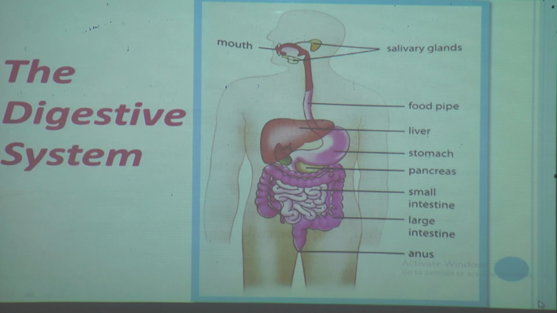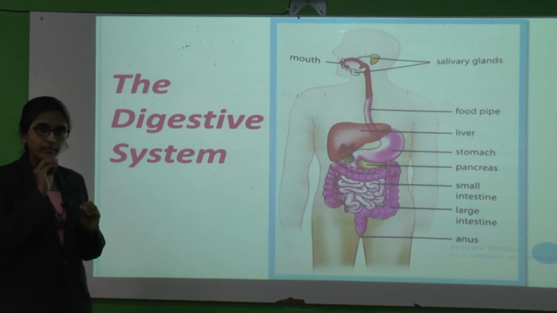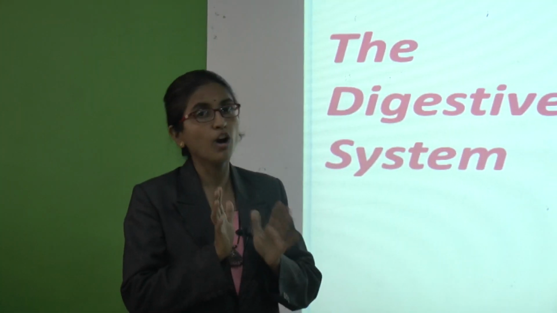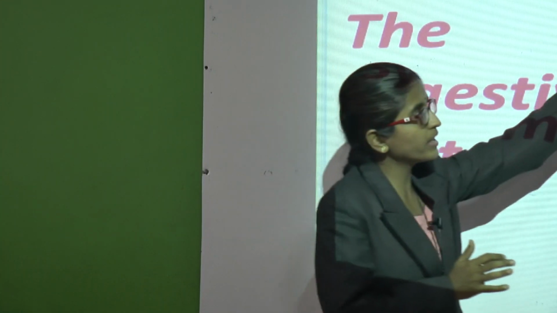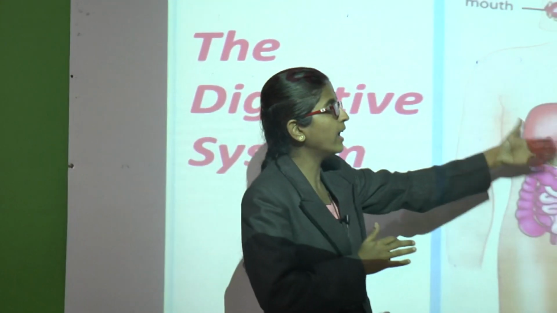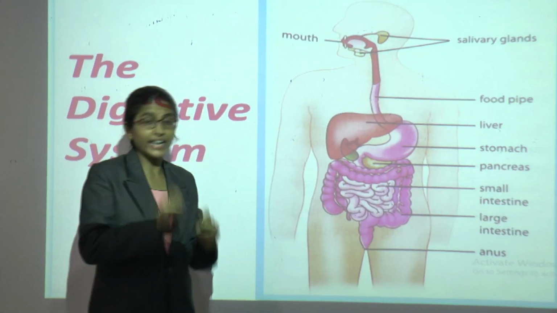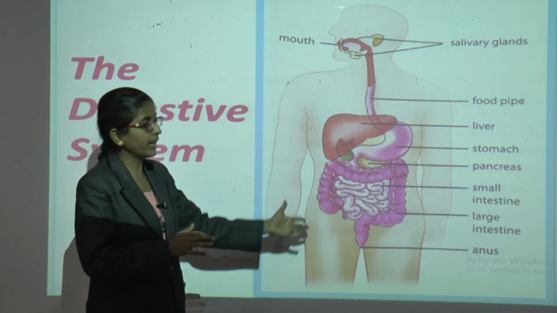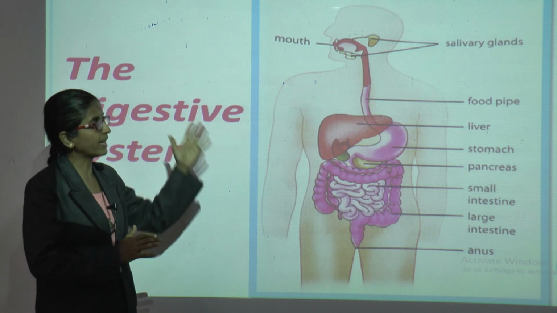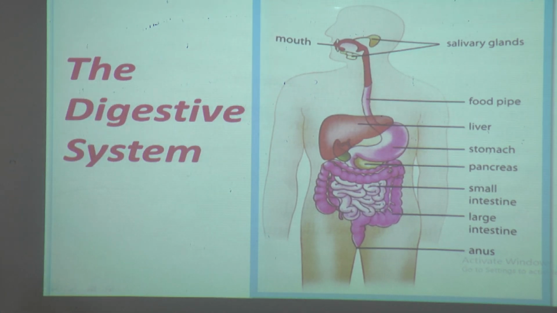Last year in grade 3 we learned that when different organs perform a common function, those organs make up an organ system. Here, different organs like the mouth, food pipe, stomach, pancreas, liver, small intestine and large intestine help in digestion, so all of these make up a digestive system. Now we will learn how exactly digestion takes place in these different parts.